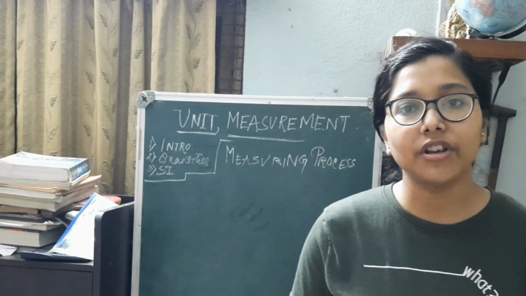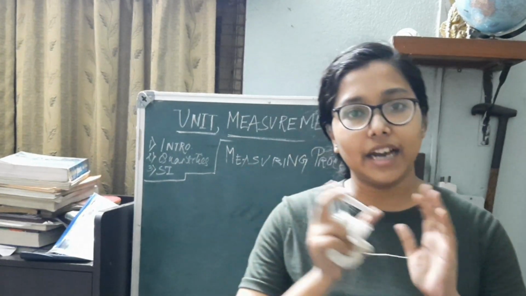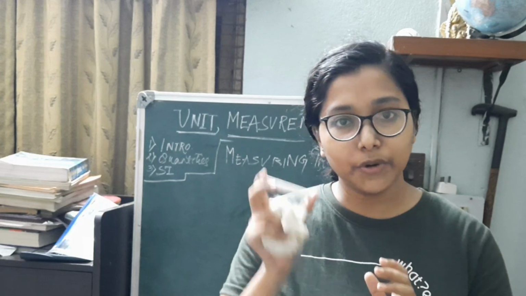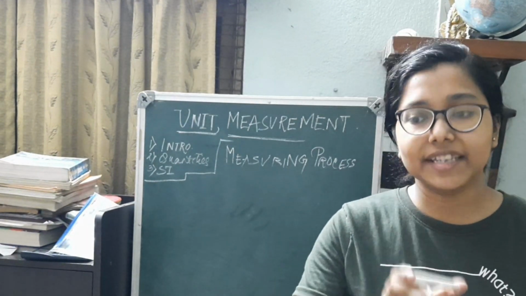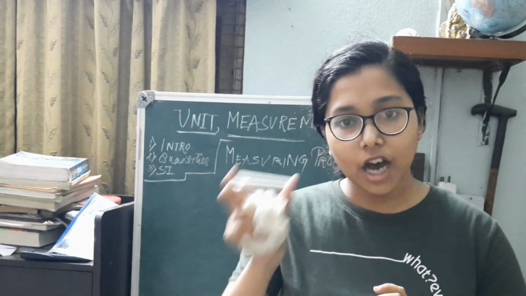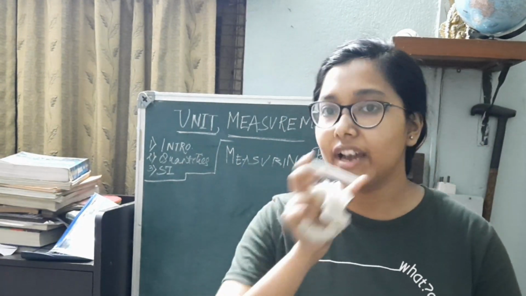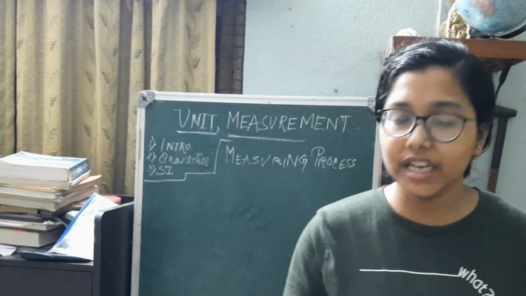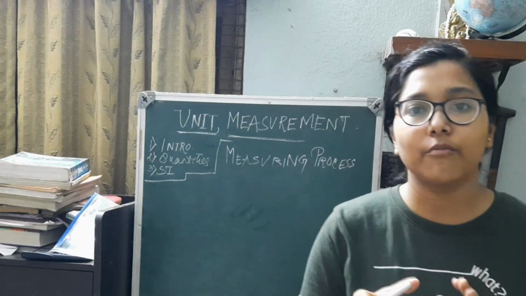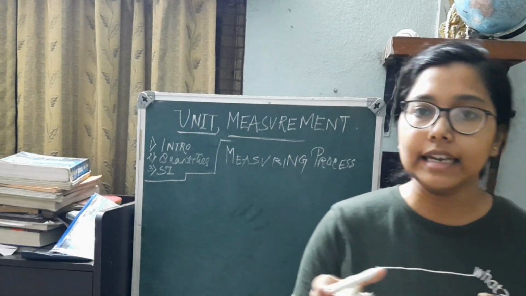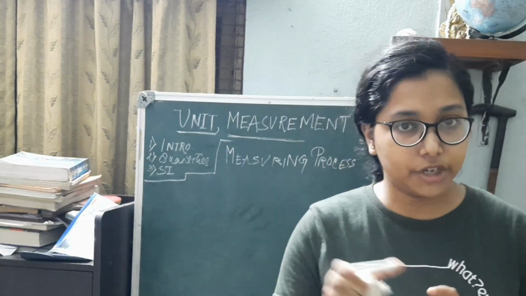For the measuring process, the unit and the number are equally important. The unit of the specific quantity multiplied by the number. For example, if it is 15 centimeter, both have equal value in the measurement process. If I write only centimeter, it has no meaning. If I write only 15, it has no meaning. So in every measuring process, both unit and number hold significant value. They cannot exist without each other.